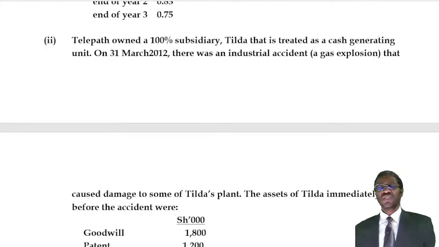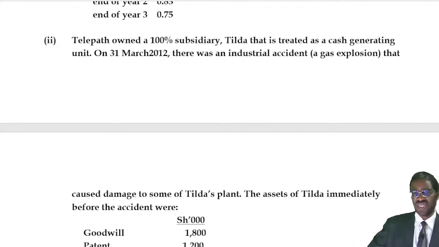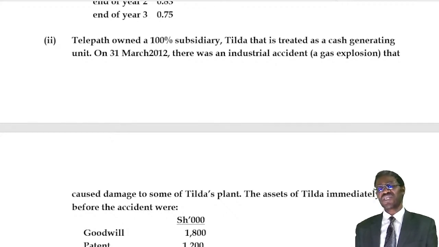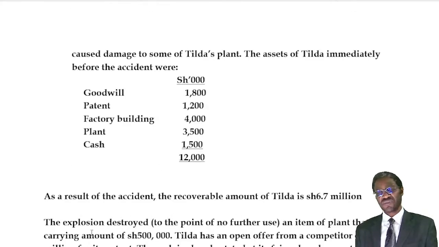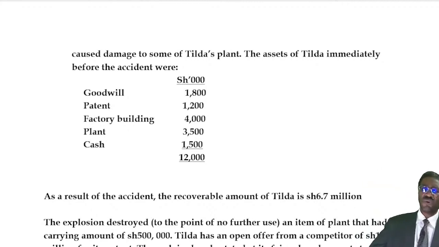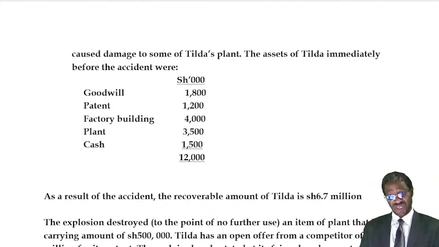It has a challenge. Let us just read it, then I'll talk about it later. It says, Telpath owns a 100% subsidiary, Tilda Limited, which is treated as a cash generating unit. On 31st of March 2012, there was an industrial accident, a gas explosion that caused damage to some of Tilda's plant. The assets of Tilda immediately before the accident are given.